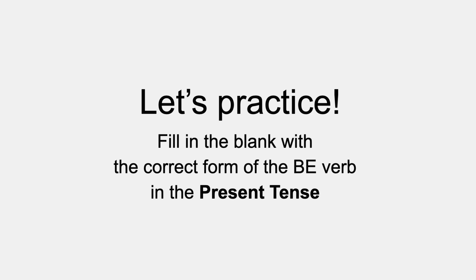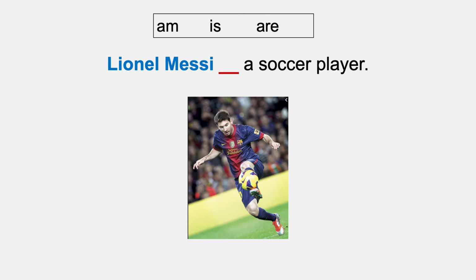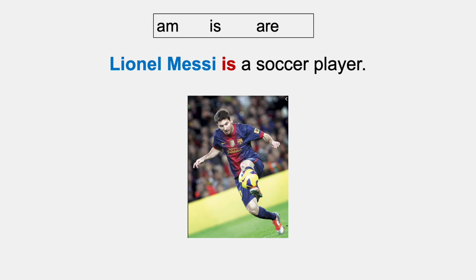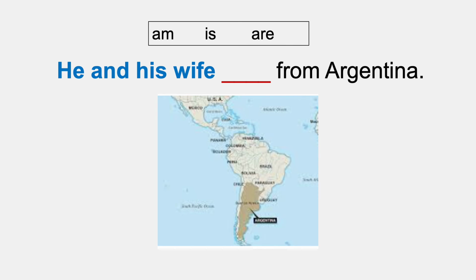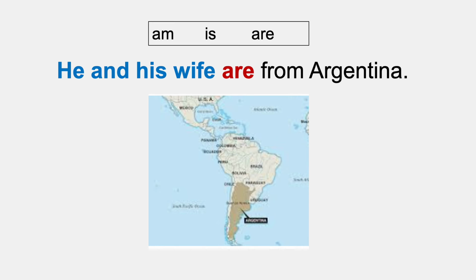So let's practice. Fill in the blank with the correct form of the be verb in the present tense. You can pause the video to think of the answer before you play the next slide. Lionel Messi, a soccer player. Lionel Messi is a soccer player. He, a soccer coach. He isn't a soccer coach. He and his wife from Argentina. He and his wife are from Argentina.